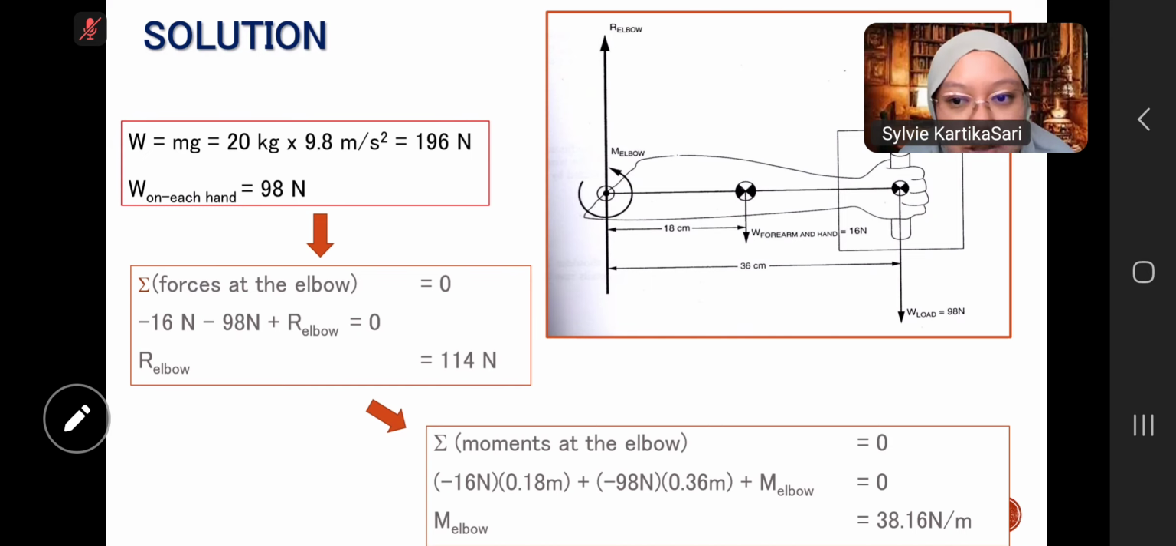So we give the negative marks in here. Then we calculated the moment and we get the answer. It's easy, right?